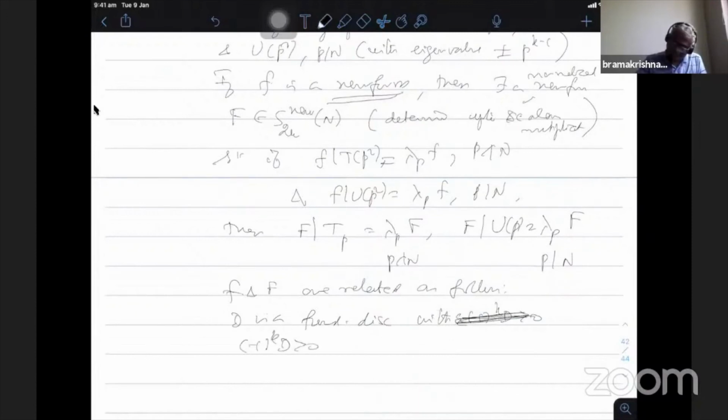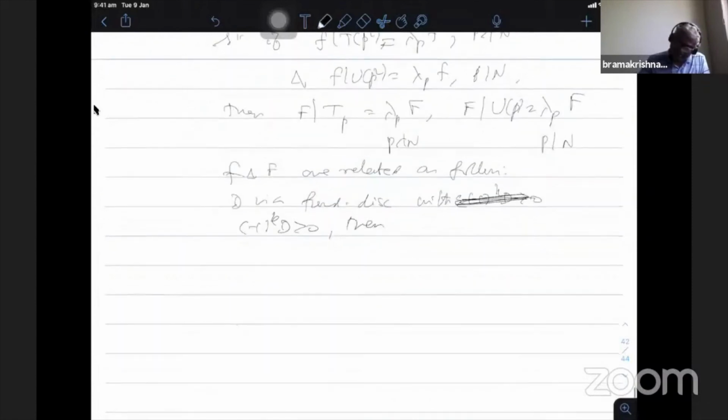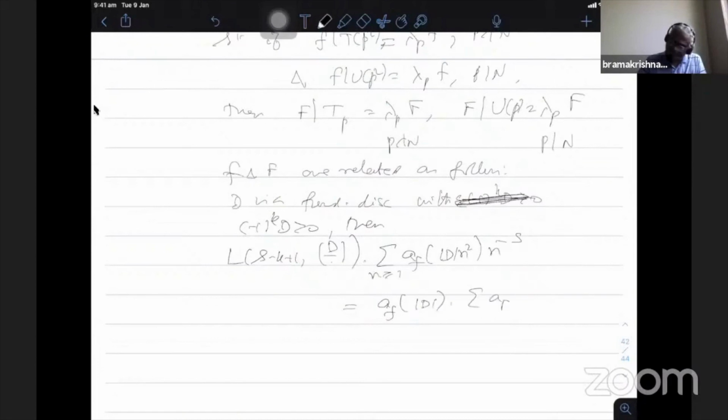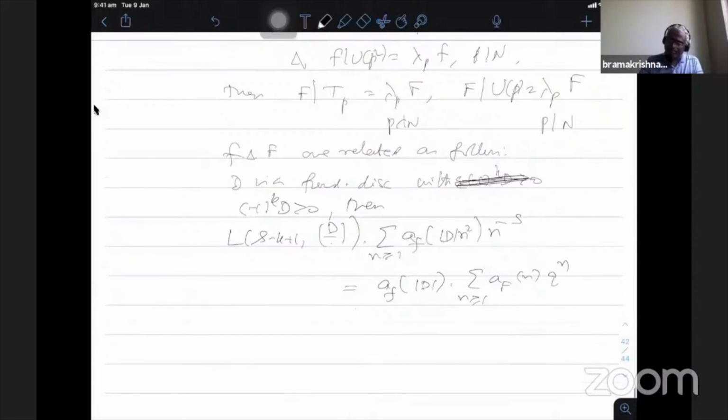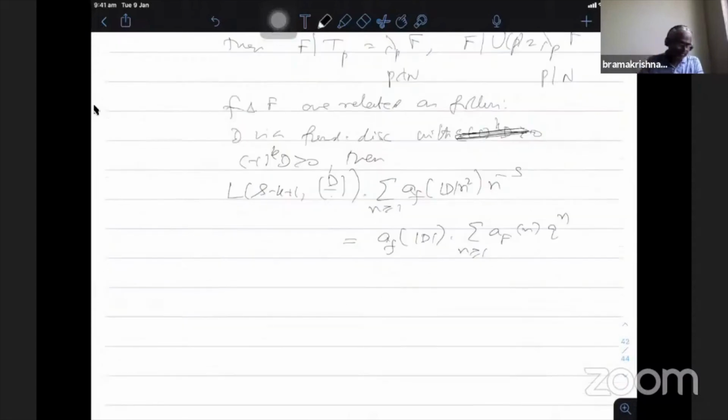Then the same L-function identity of Dirichlet series here is L(s-k+1, (D/.)) times the summation of a_F(|D| n^2) n^{-s} equals a_F(|D|) times the summation of a_f(n) n^{-s}. So when you use these coefficients and form the q-expansion, the mapping is given like that. Okay, this is what the third is.